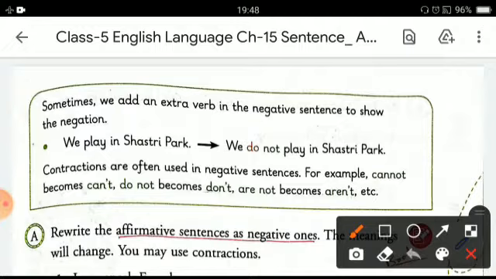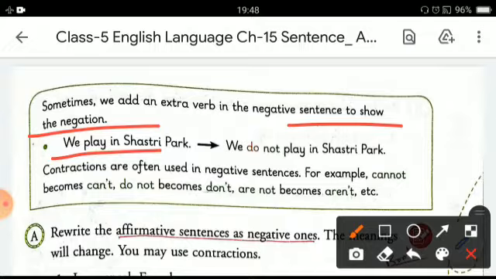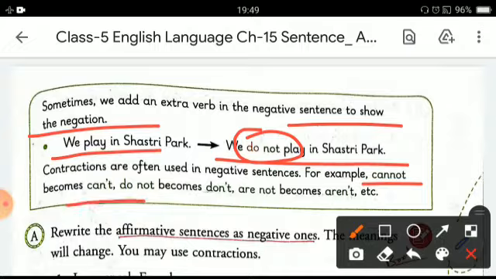Sometimes we add an extra verb in the negative sentences to show the negation. Example, we play in Shastri Park. We do not play in Shastri Park. So here what we have added is do with not to form the negative sentence. Contractions are often used in negative sentences. For example, cannot has become can't, do not becomes don't, are not becomes aren't, etc.